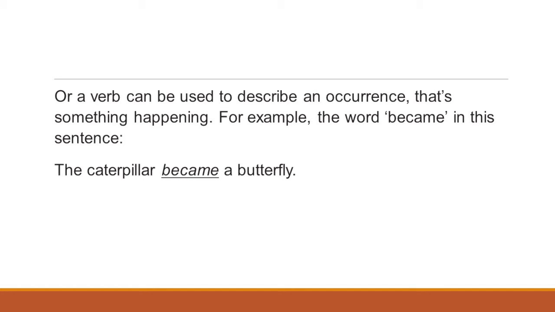Verbs can also be used to describe an occurrence, that is, something is happening. For example, the caterpillar became a butterfly. Here, something has happened. The caterpillar became a butterfly. It is an occurrence. So, the verb became indicates an occurrence here. So, verbs can denote an action, a state of being or a feeling. It can also denote an occurrence, that is, something is happening.